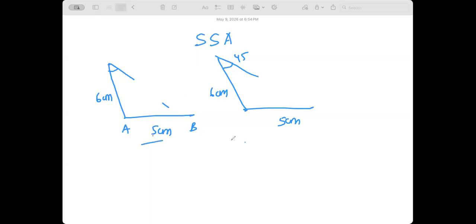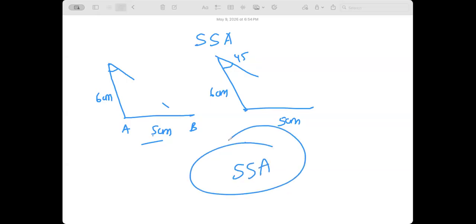They will not end up congruent. SSA is definitely not a congruence at all. Anywhere you find SSA, it is not a congruence that needs to be dealt with. So you have to prove that. How do you prove that? You really have to draw one triangle and check it out.